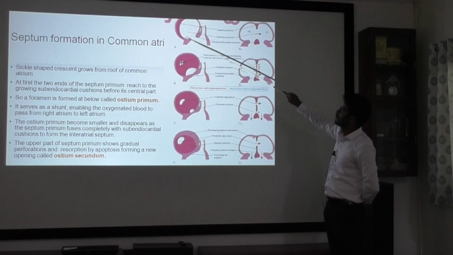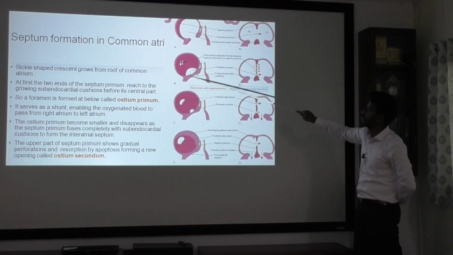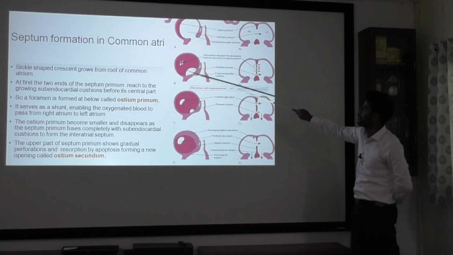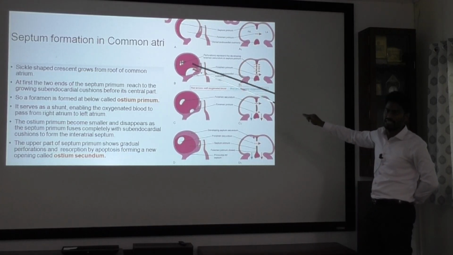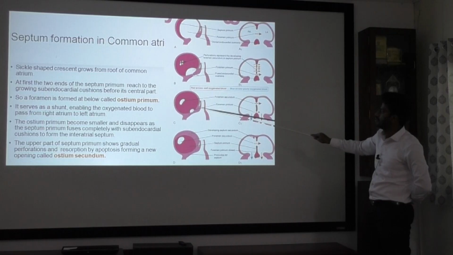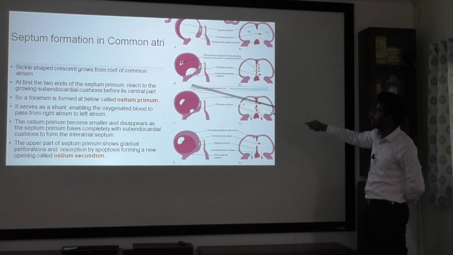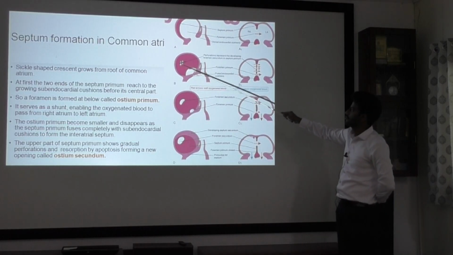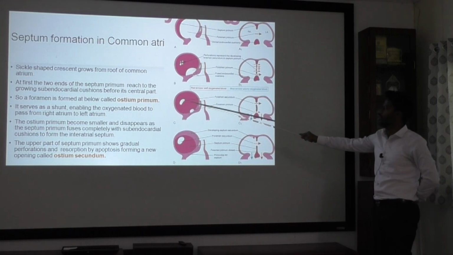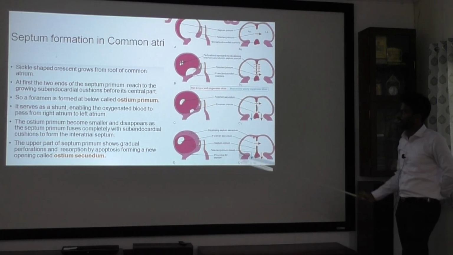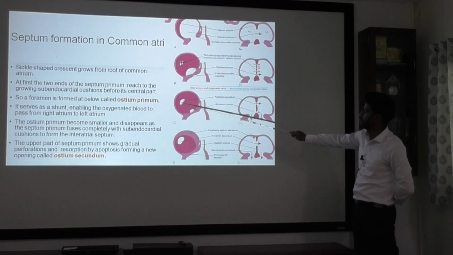Here, the lateral parts will grow faster than the central part. So the lateral part will fuse with the endocardial cushions, leaving a foramen primum or ostium primum. Through this, blood transfers from the right atrium to the left atrium. After some time, even this closes, and in the meantime there will be perforations in the septum primum. These perforations will coalesce to form your ostium secundum or foramen secundum. So here it is foramen primum or ostium primum, and here ostium secundum.